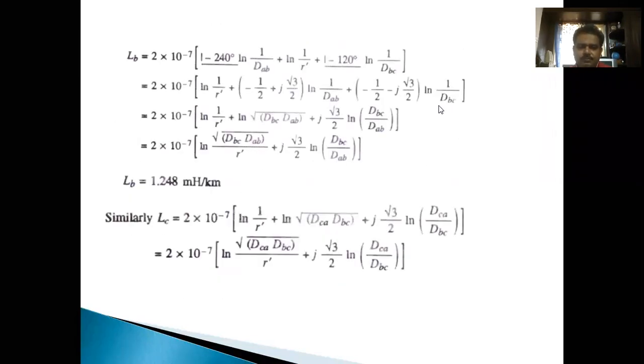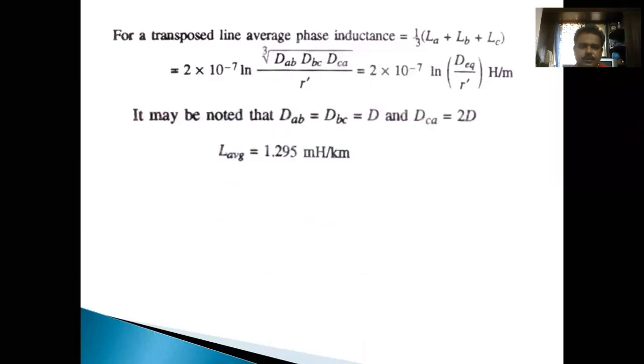So DCA is equal to 2D. The average inductance is 1.295 millihenries per kilometer. So is it clear?